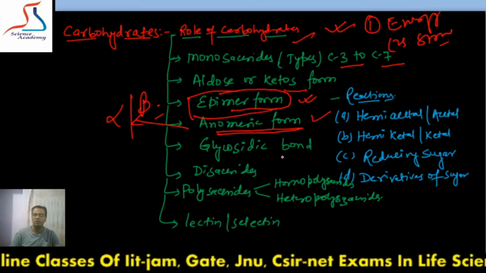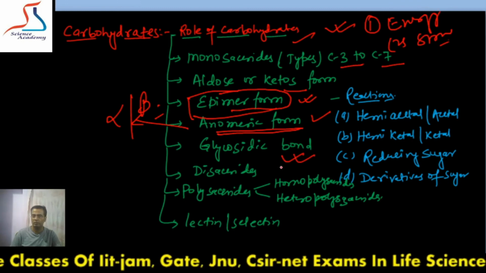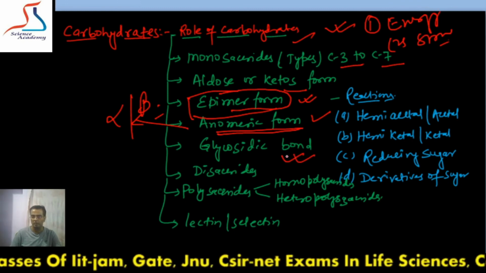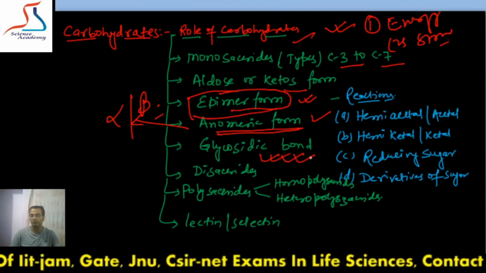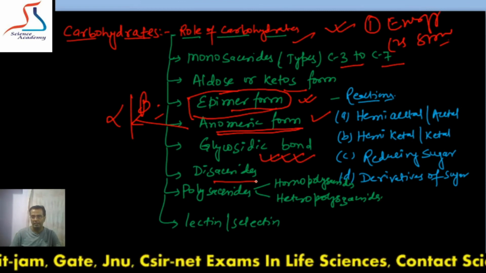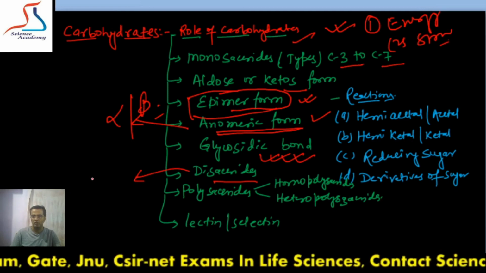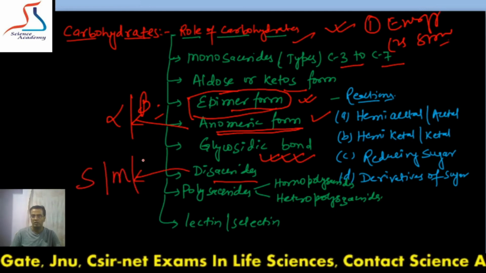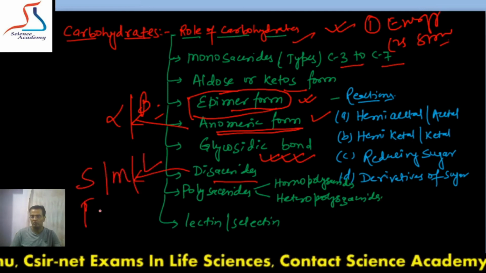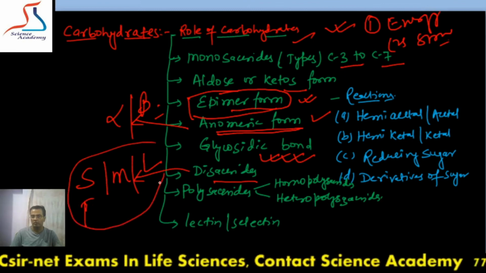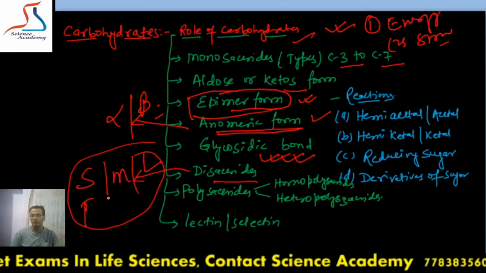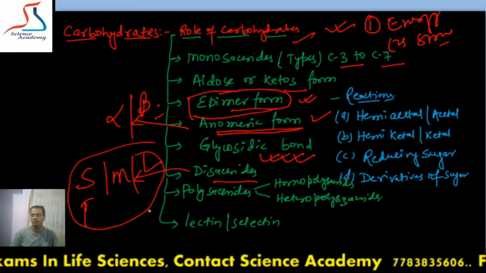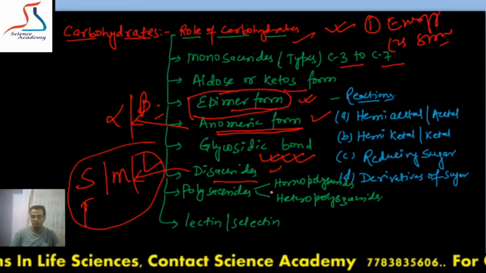After that, you have to study the glycosidic bond, which is a covalent bond forming between two monomers to form a polymer. How does it form, and what are the functional groups involved? Then disaccharides, examples of disaccharide: sucrose, maltose, lactose, trehalose. And what is the composition of these disaccharides, whether they are reducing or non-reducing sugars. This important thing you have to study.